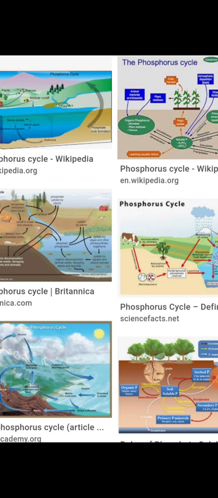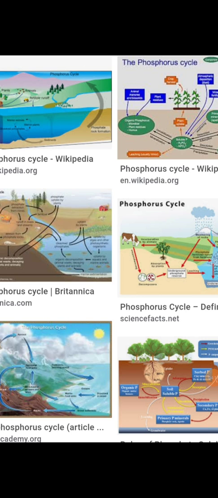Phosphorus flows from plants into the body of herbivores, and from herbivores into the body of carnivores through the food chain.